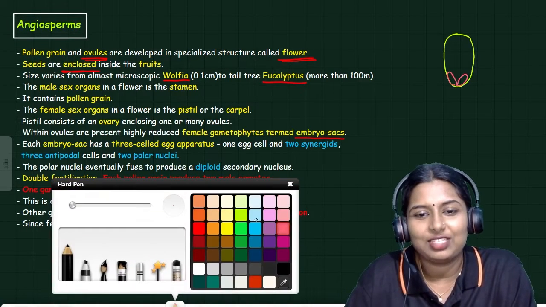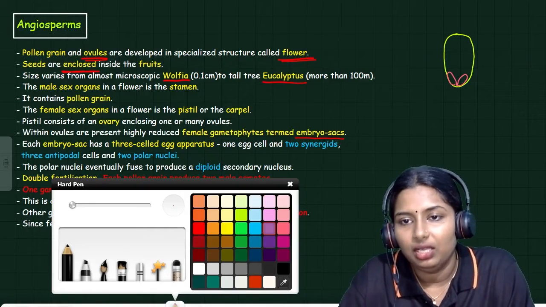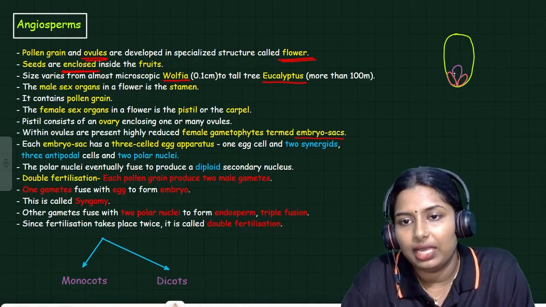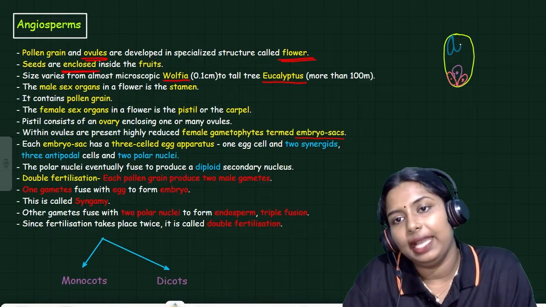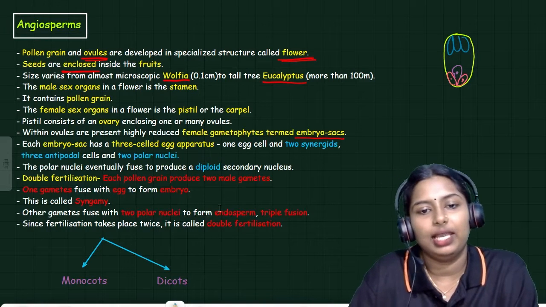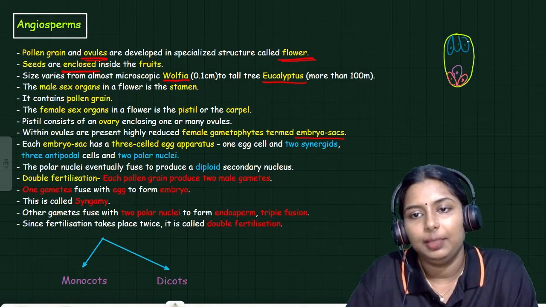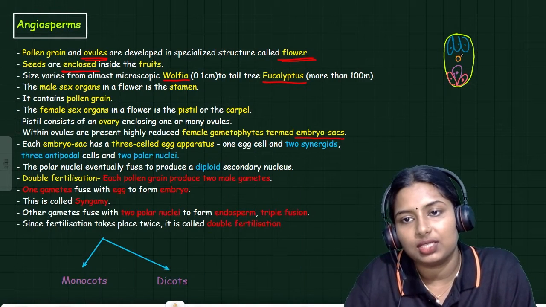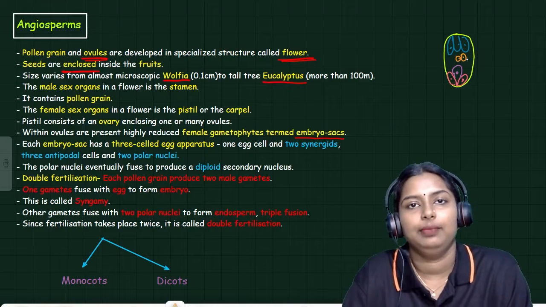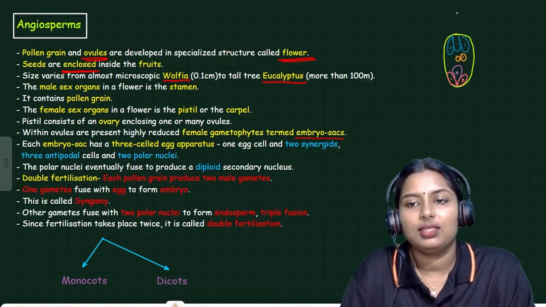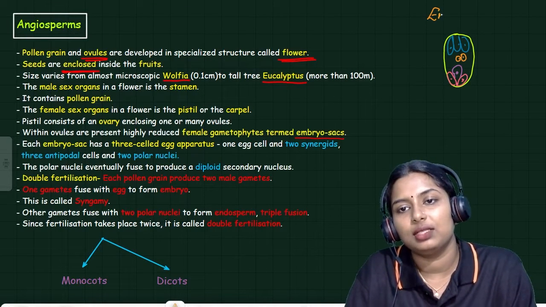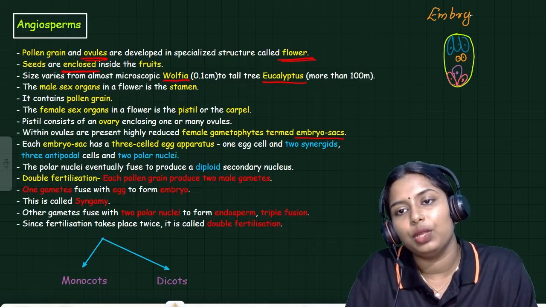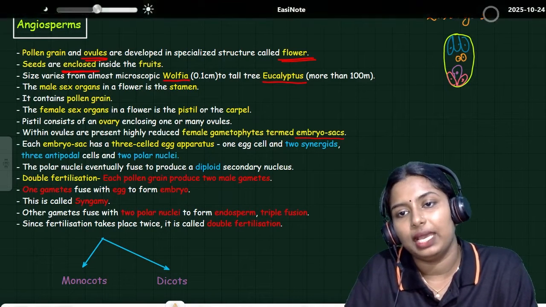This pink colored structure is called the synergid. This violet one is the egg. And these are called antipodals. Three structures like this are present. Antipodals. And 2 nucleus-like structures are present. These are called polar nuclei. This is the structure of the embryo sac. This is how we can draw it.